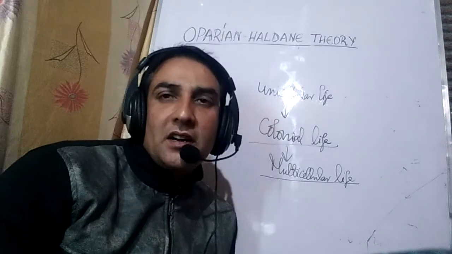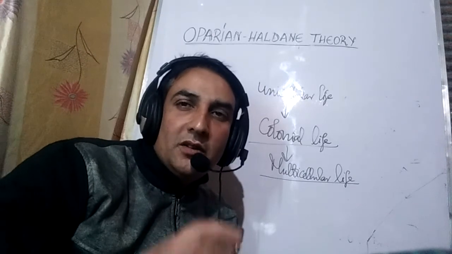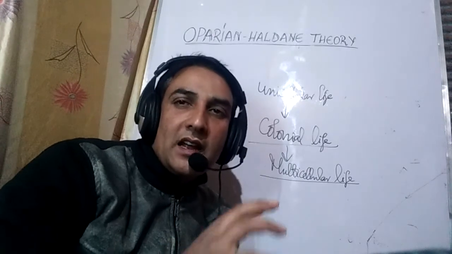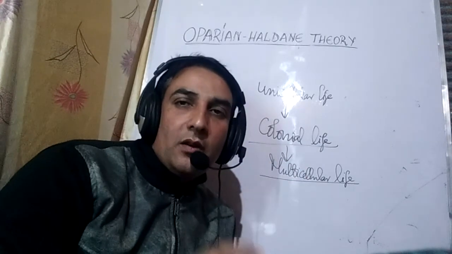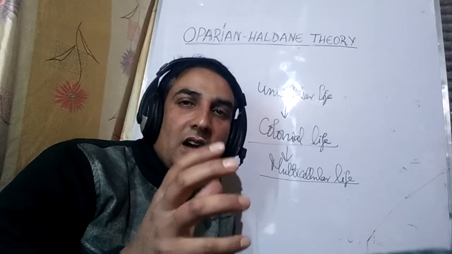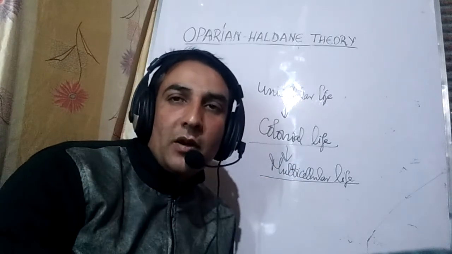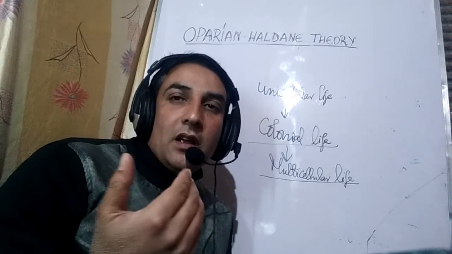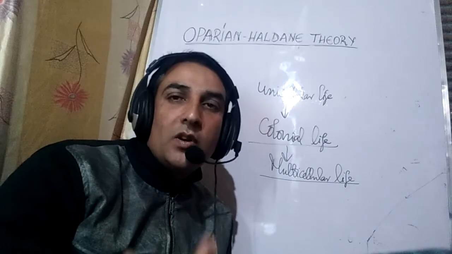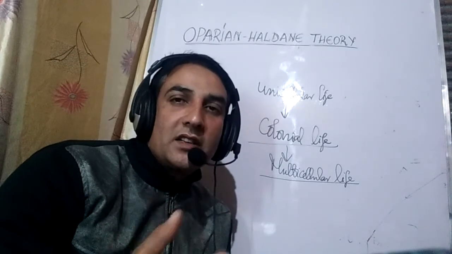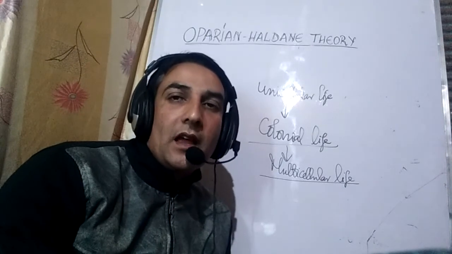But many biologists contradict this view. Some other biologists believe that due to the invagination of the plasma membrane, or plasma lemma, the cell organelles present inside the eukaryotic cells, like the nucleus, Golgi, ER, lysosomes, etc., developed. It's a different discussion, but we need to remember that from simple unicellular life, colonial life developed, which was a move towards multicellularity, and the prokaryotes gradually, over millions and billions of years, developed into the eukaryotes.